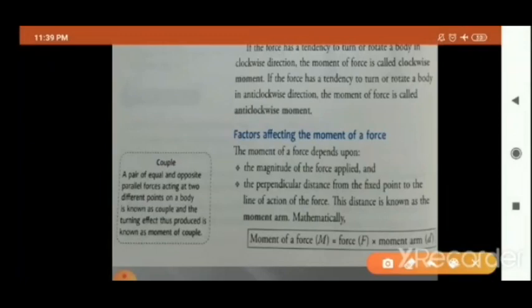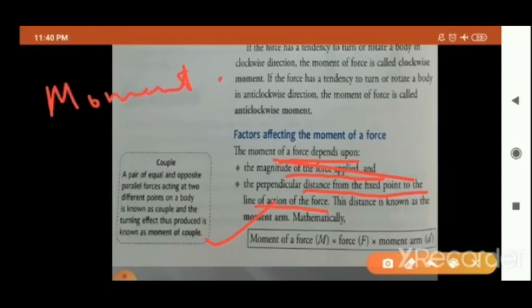Factors affecting the moment of force. The moment of force depends upon the magnitude of the force applied and the perpendicular distance from the fixed point to the line of action of the force. Now, what is the formula for the moment of force? Moment of force is equal to force, that is capital F, into moment arm D. Force into moment arm D.